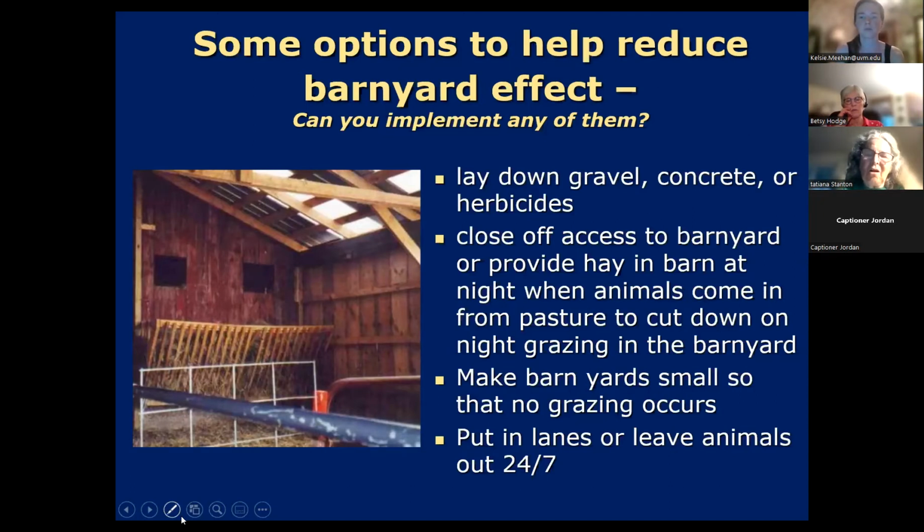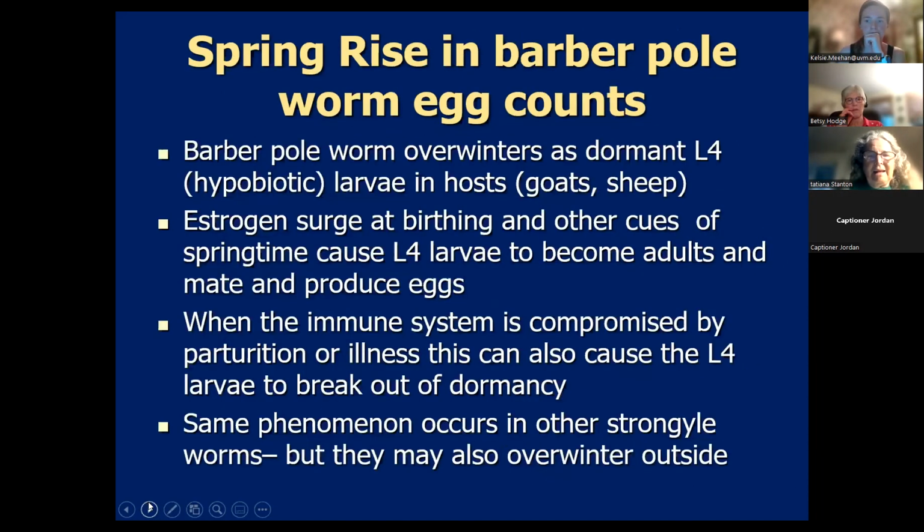And then what we did at our farm is we made the barnyards so small that no grazing could occur in them. The animals could graze for like one day, and then they'd wiped out all that was there. So that's what we initially did. And then later on, we made another barnyard. And then more and more what we do nowadays is we just leave the animals out 24/7. They don't come back in. Okay, all right, so I'm going to answer some of the questions now that are in chat.